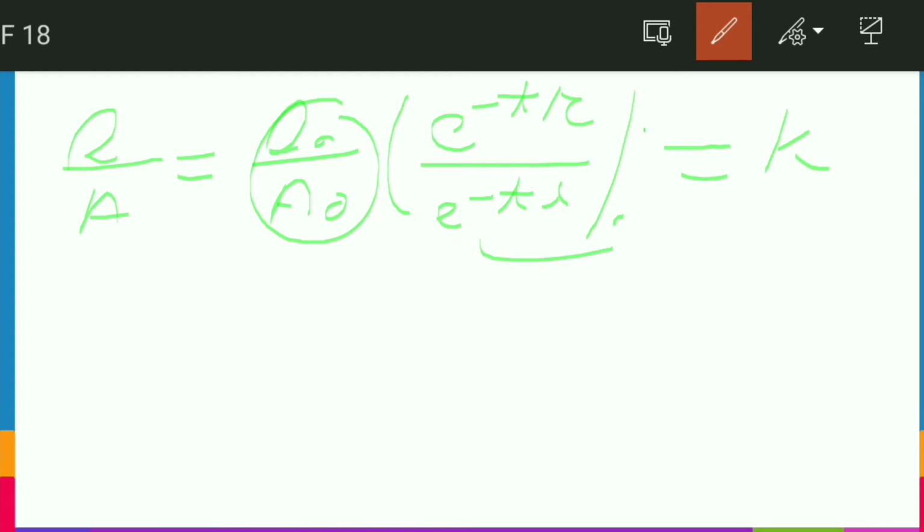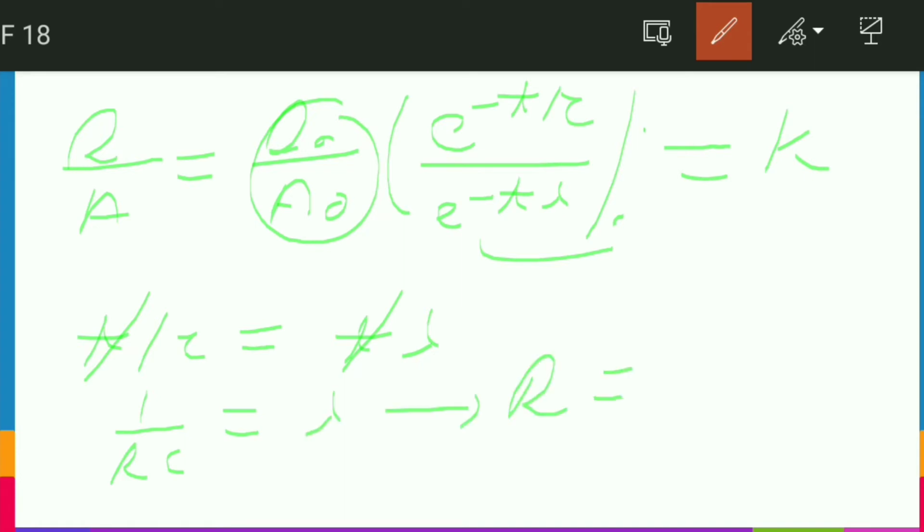For this, if t by tau equals lambda t, then this equation will be fulfilled, so that t and t cancel out. Tau is 1 upon RC, and this should be equal to lambda, so we get R equals 1 upon lambda C.